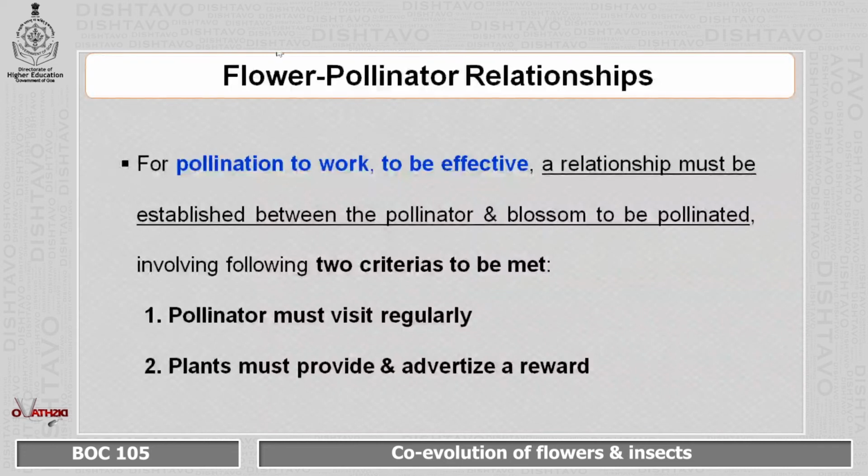Coming to the flower-pollinator relationship. First of all, for pollination to work and to be effective, there are two criteria to be met. First thing, the pollinator must visit the blossom regularly. Second thing, the plant must provide and advertise a reward.